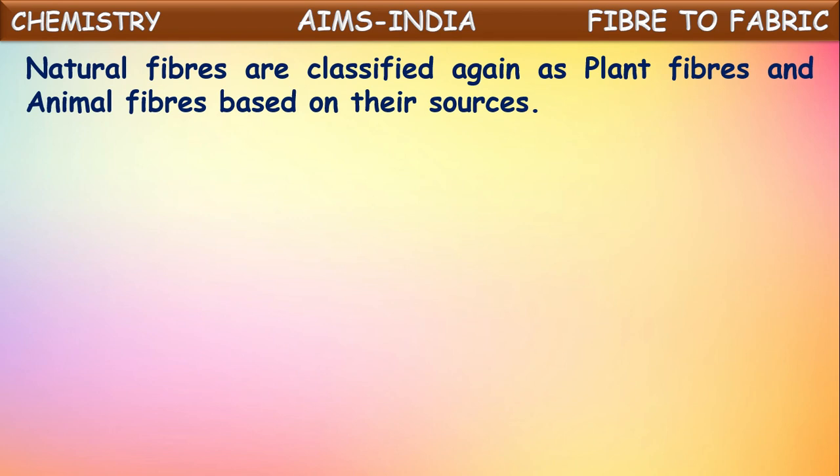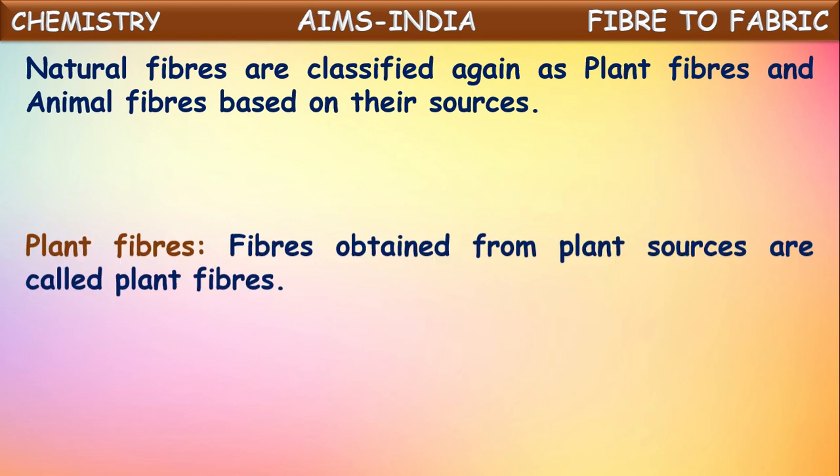Based upon their sources, natural fibers are classified again into two types: plant fibers and animal fibers.